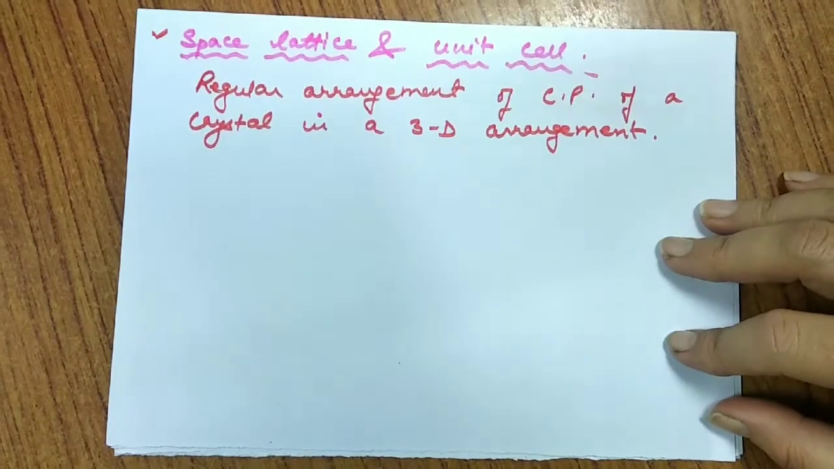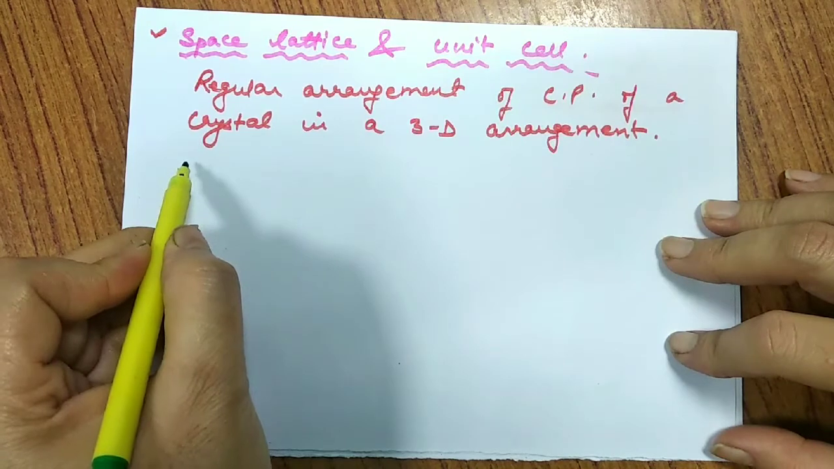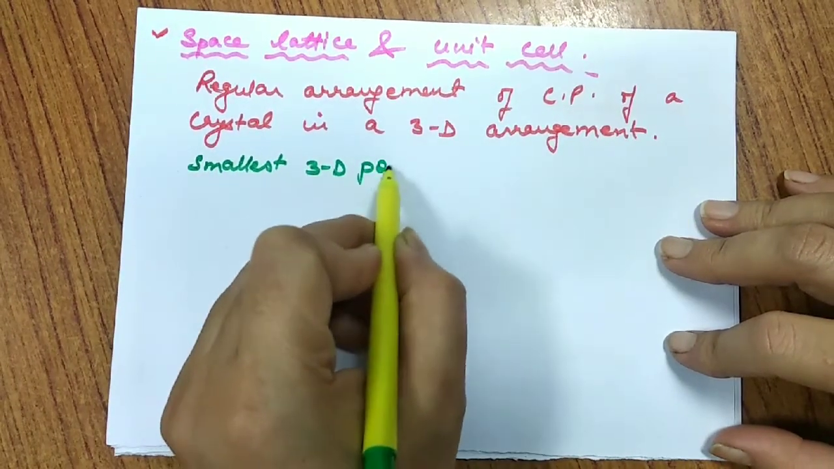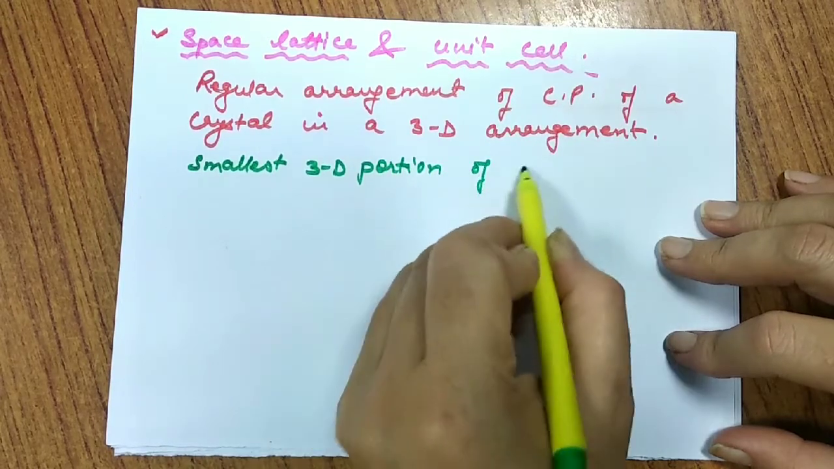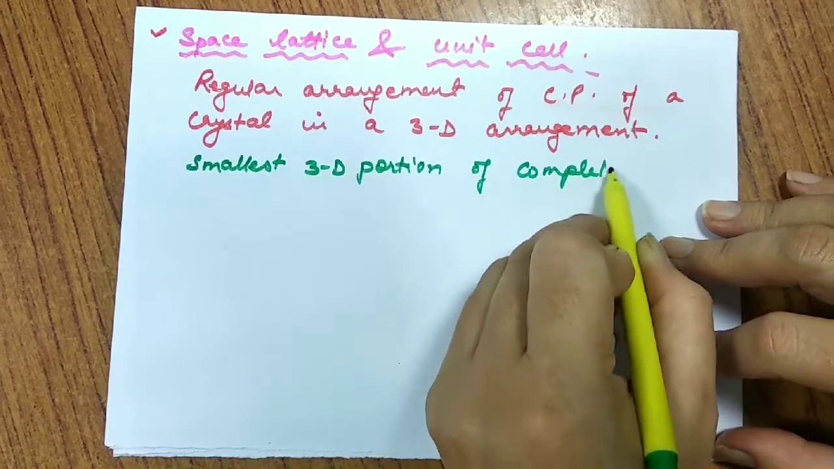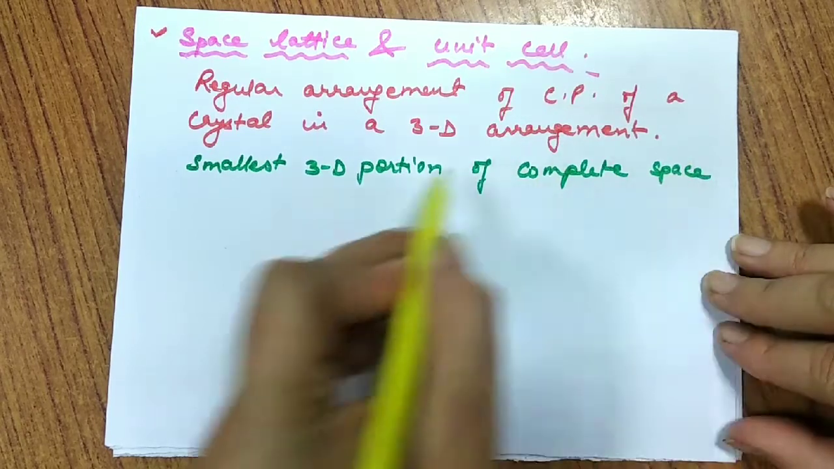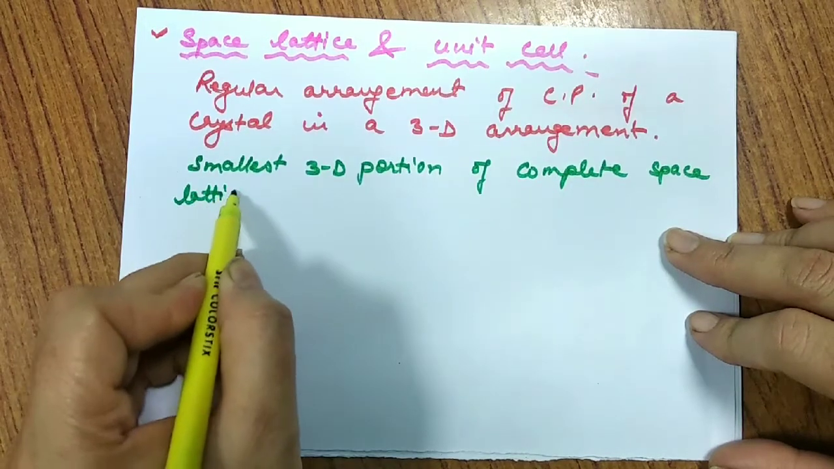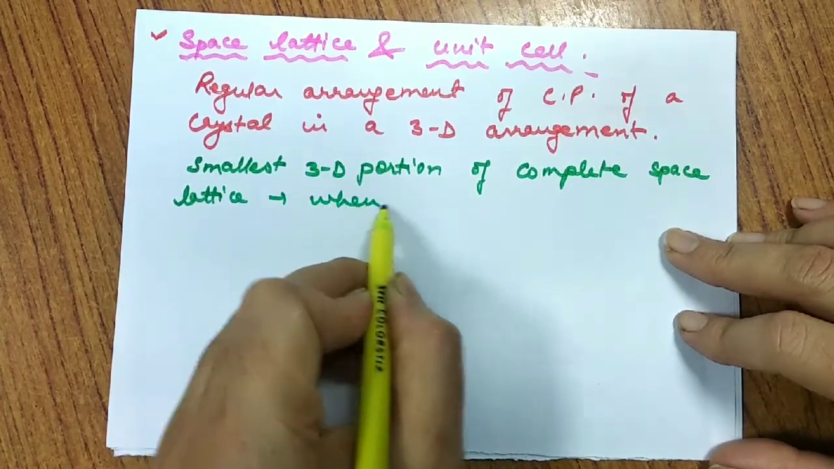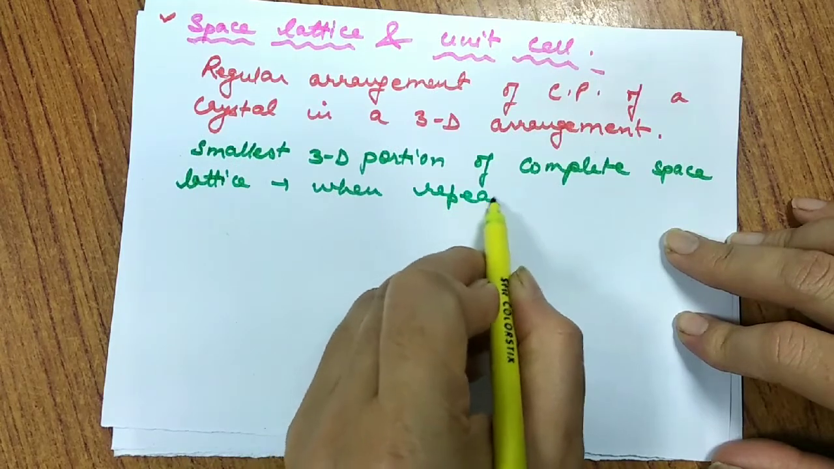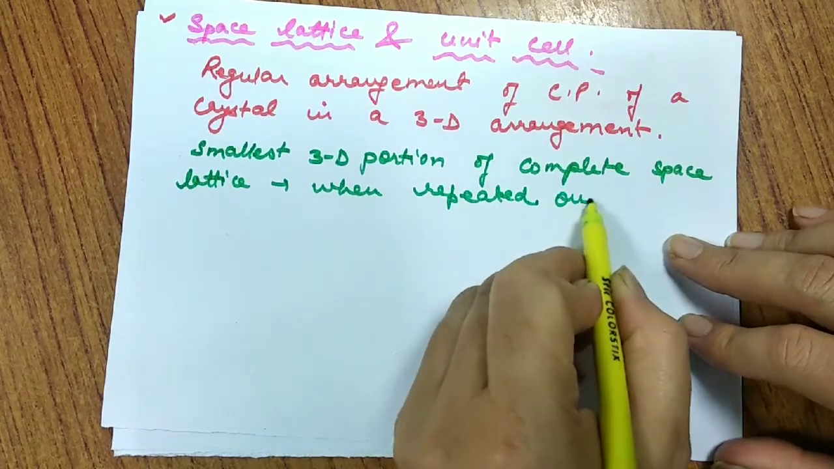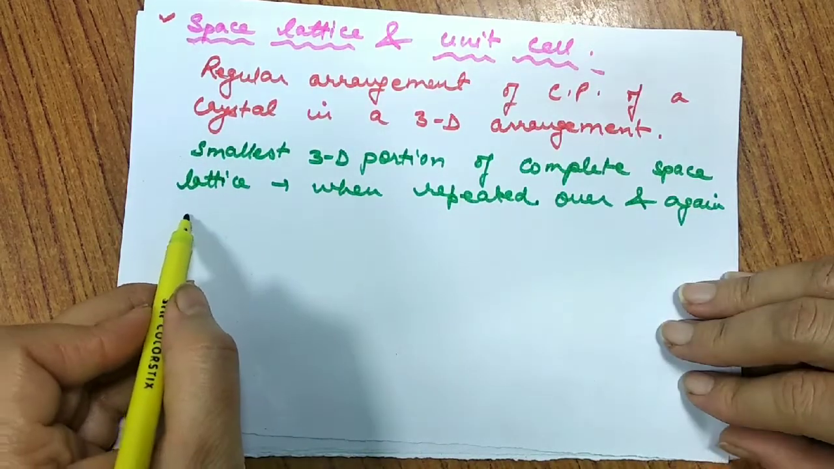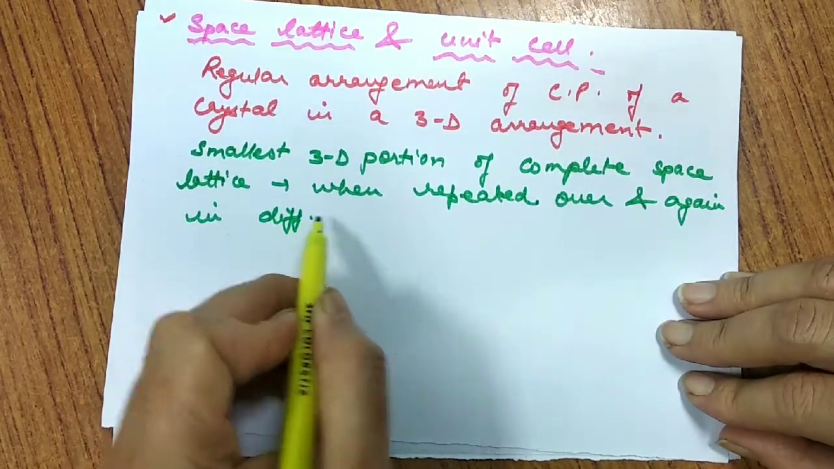And what is unit cell? So when I talk about unit cell, we say that it is the smallest three-dimensional portion of a complete space lattice. That means you take a small, three-dimensional portion of the space lattice, we call it a unit cell, which when repeated over and again in different directions, gives the complete lattice.